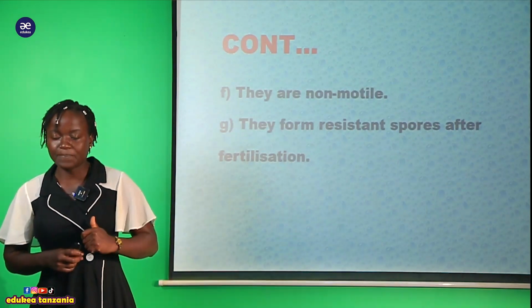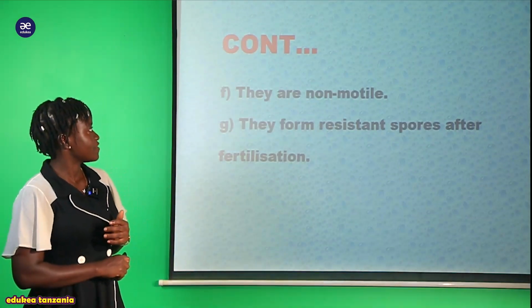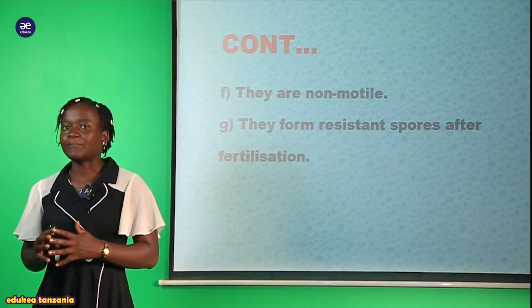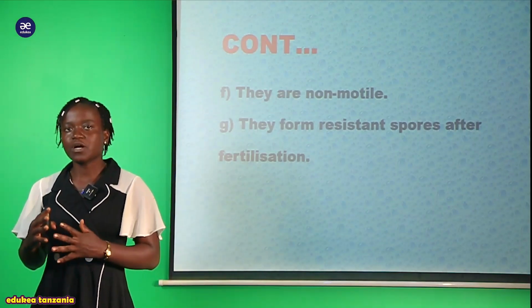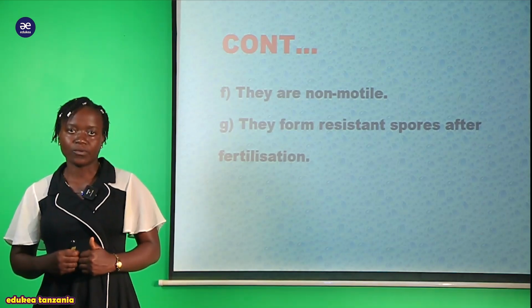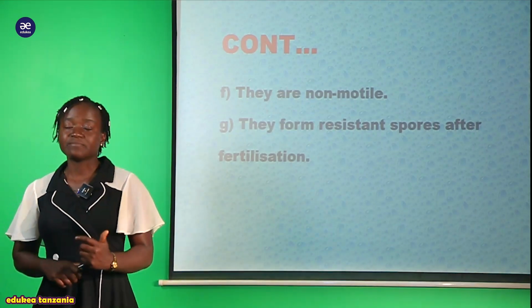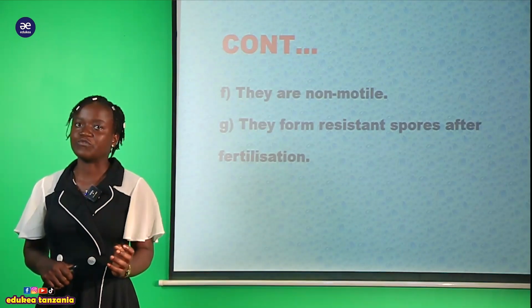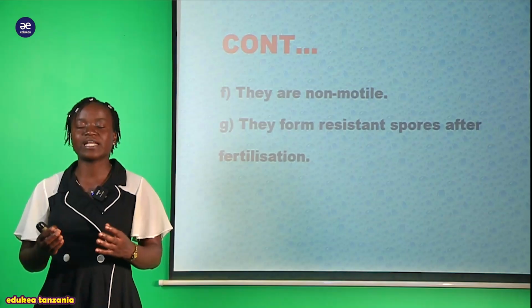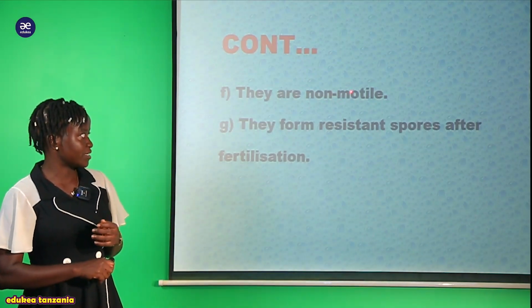And also they possess another characteristic, which is they are non-motile. All Apicomplexa, all living organisms which are found in this phylum Apicomplexa, they are non-motile. What does that mean? Non-motile means the organism cannot move. So they do not possess any kind of locomotion while they are inside their host. So that is all about non-motile.